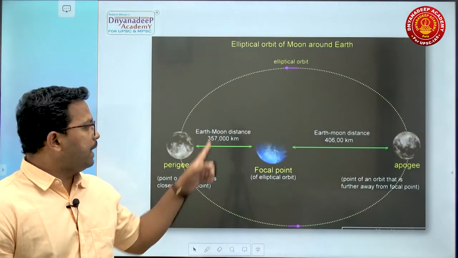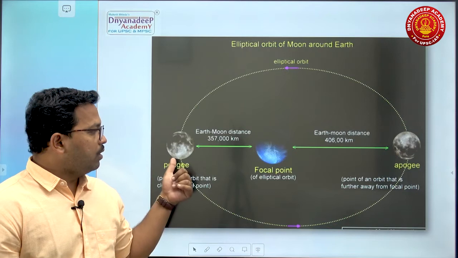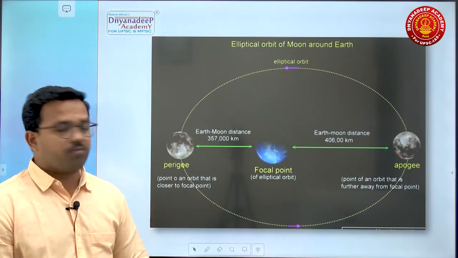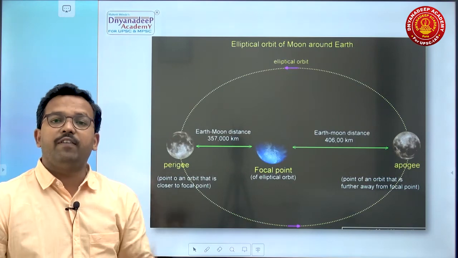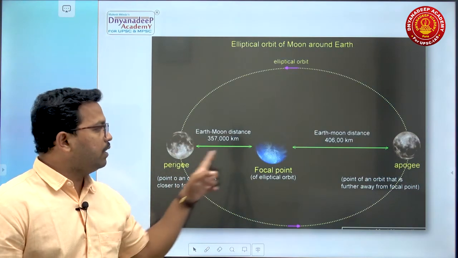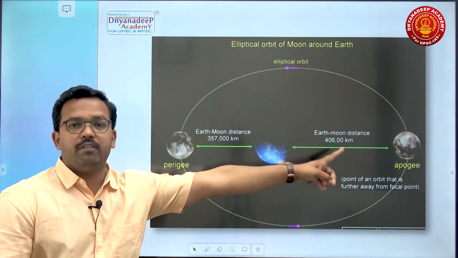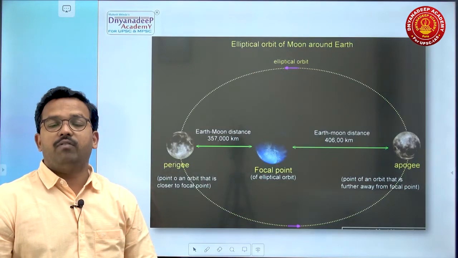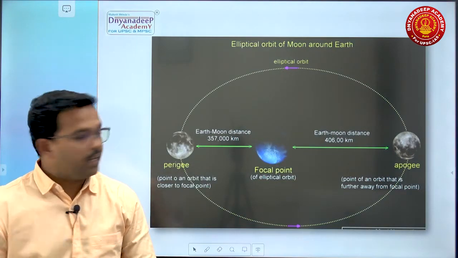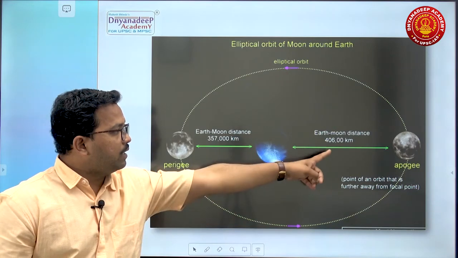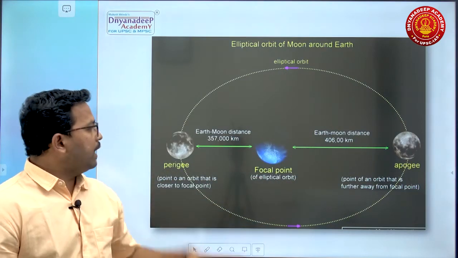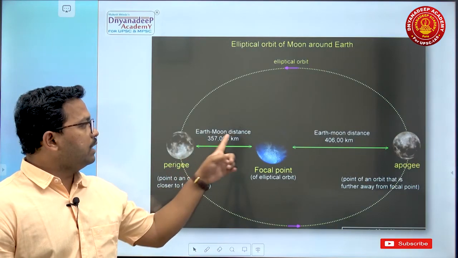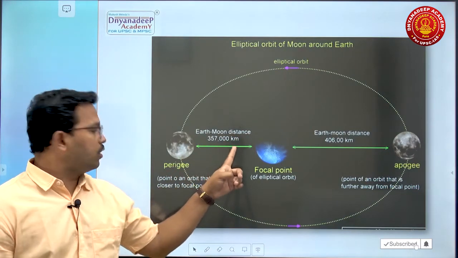See, here it is perigee when the moon is closest to the earth, and here it is apogee when the moon is farthest away from the earth. Farthest point is apogee. Here the distance between earth and moon is around 4,06,000 km in case of apogee, whereas in perigee, earth-moon distance is 3,57,000 km.